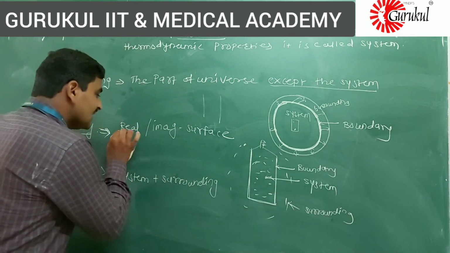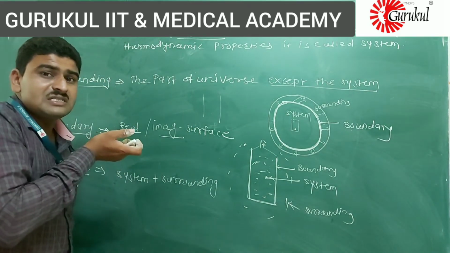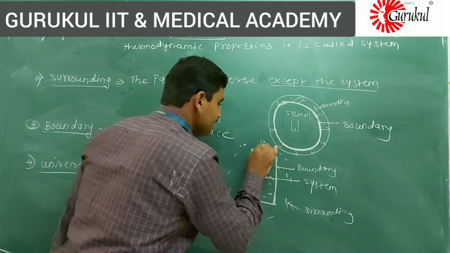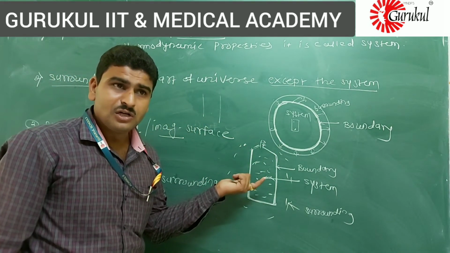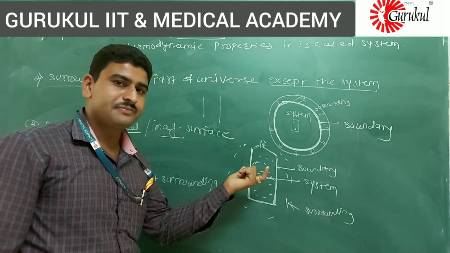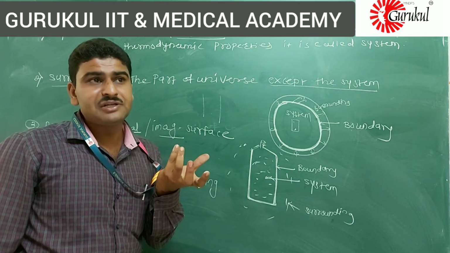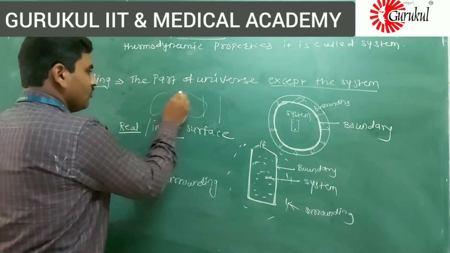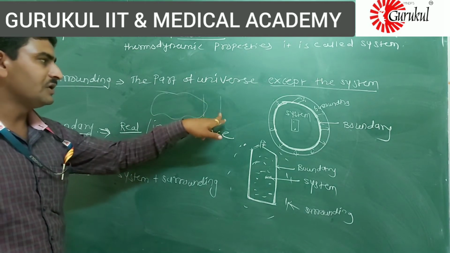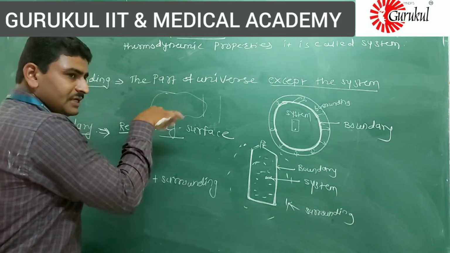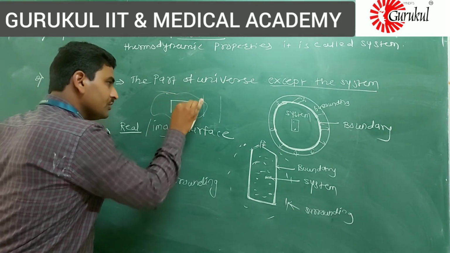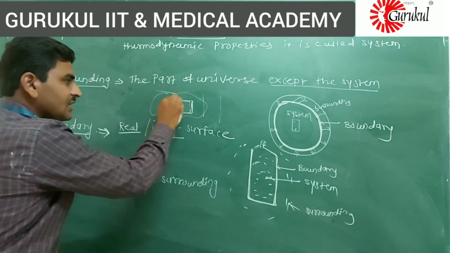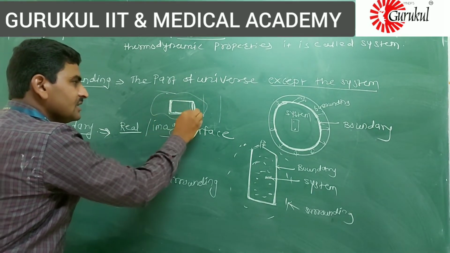That boundary is real or imaginary. Now what is real and what is imaginary? See here, this is a real boundary because we can see this boundary. Imaginary boundary means, suppose you have one system, and in that system you are going to study only this part. Or suppose there is a balloon, and in the balloon you are going to study only this part.